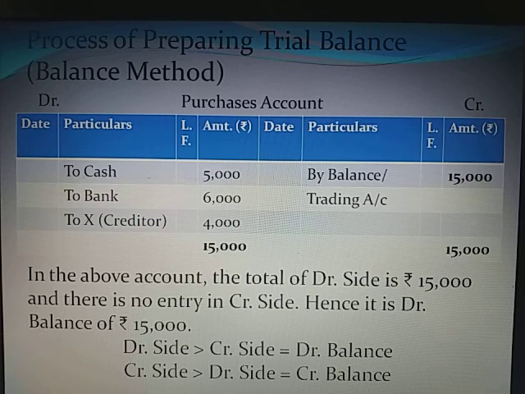For the purpose of calculating balance of this account, we have to deduct the credit side from the total of debit side. That is rupees 15,000 minus nil. There is no amount in credit side. That's why the balance is 15,000 rupees. As the debit side was more than credit side, that's why it is a debit balance.